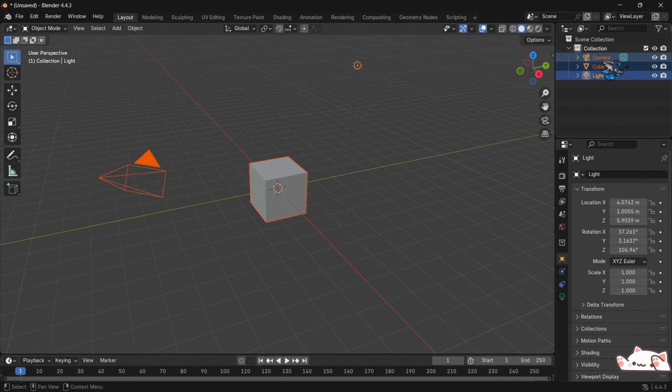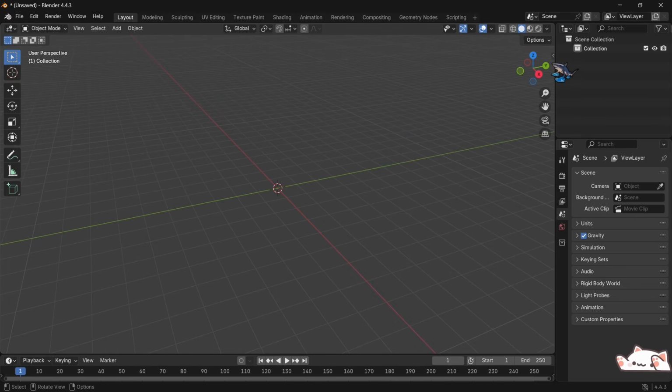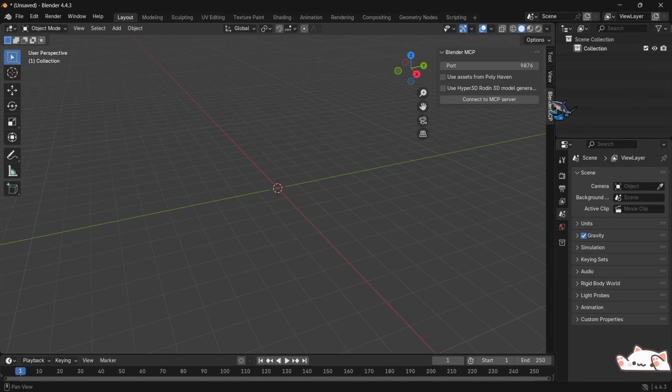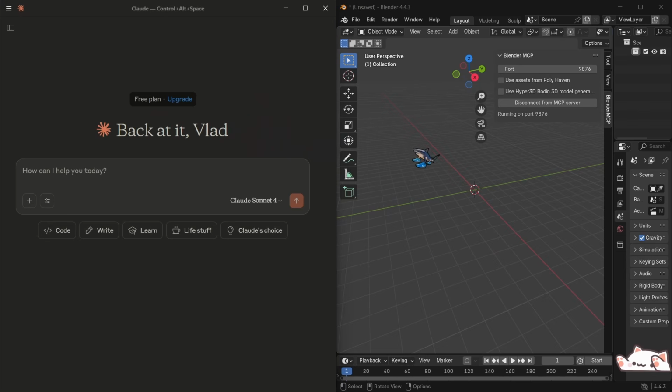Let's delete all this. Let's go here and start MCP server here. So we have now side by side Blender and Claude. And basically, we're going to use Claude to control Blender.